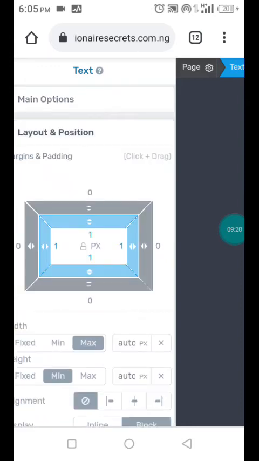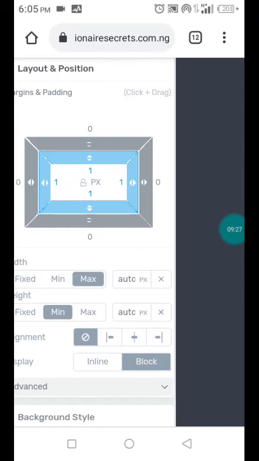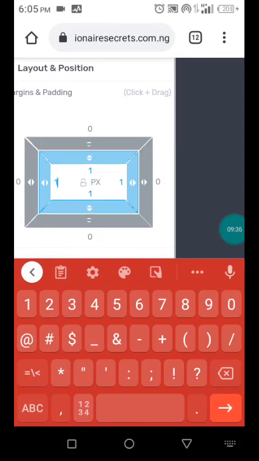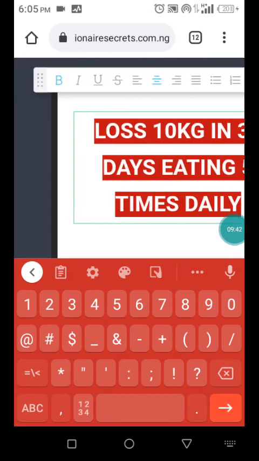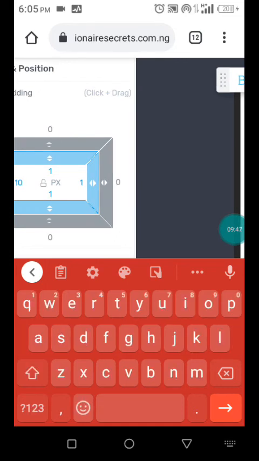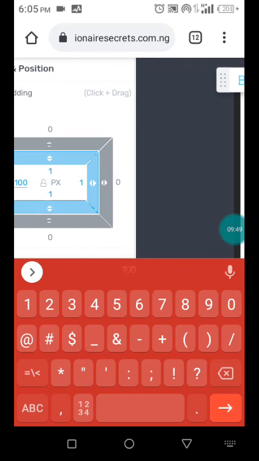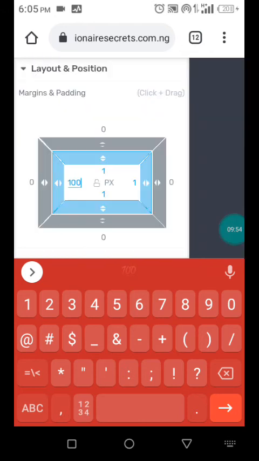This one is, you want to give space by the side. It's what this one does. Are you getting me? Space by the side. Let's see how we can actually go about that. Let's give this, let me give it 10 so that it will show very well. Let's go. So you see the spacing by the edge. It's what it does. Let me make it 100 so that it will show very well. 100. You see.